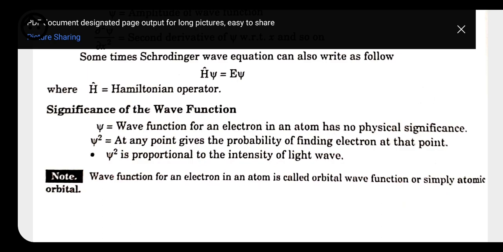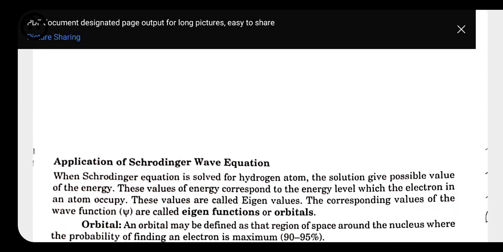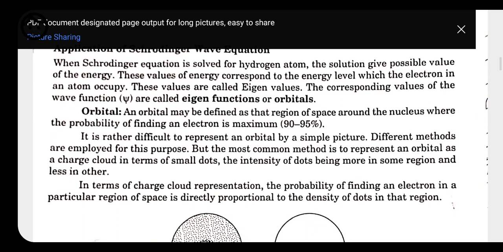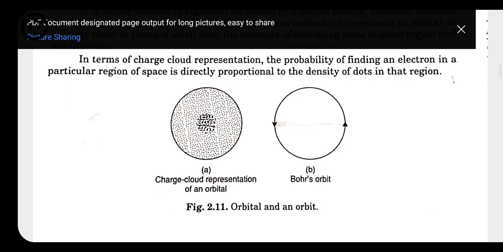What do you mean by orbital, and what is the difference between orbit and orbital? An orbit is just a path where the electron revolves. But an orbital is a whole three-dimensional place where the probability of finding the electron is there. This whole dotted region is called an orbital, but an orbit is just a round path where the electron is revolving.